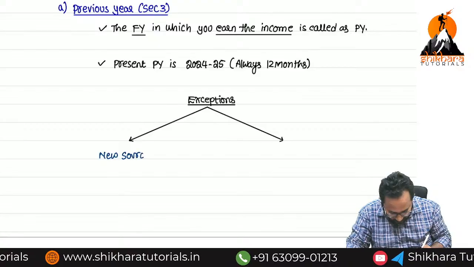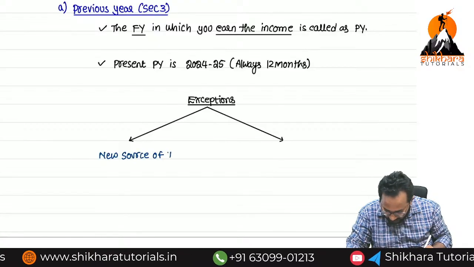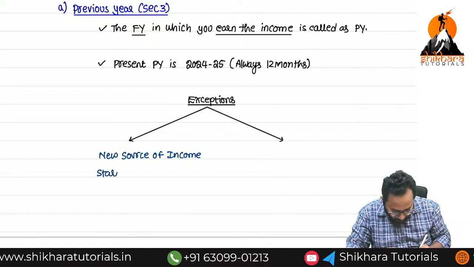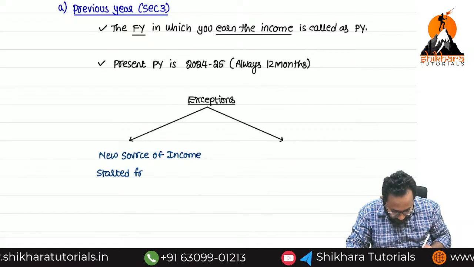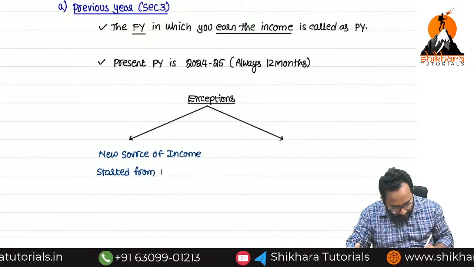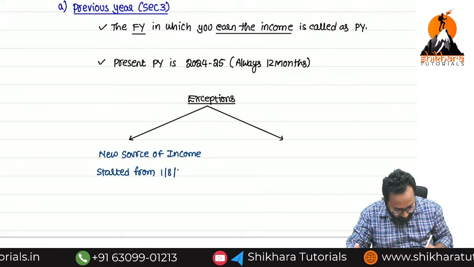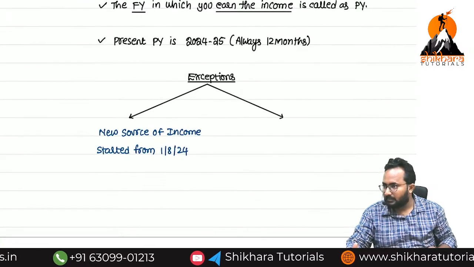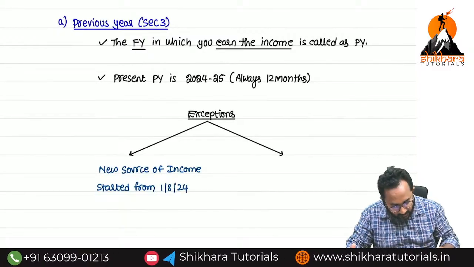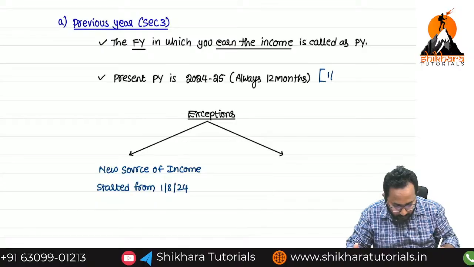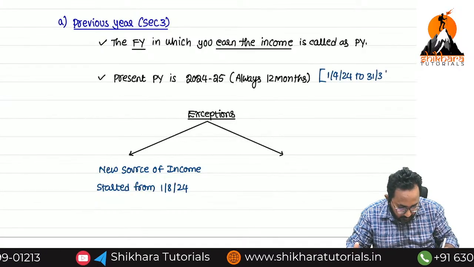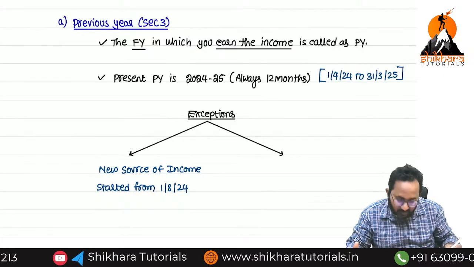New source of income. Started from, just as an example, I am taking a random date: 1/8/2024. Generally, previous year means here how many months? 1/4/2024 to 31st March 2025, that means 12 months.